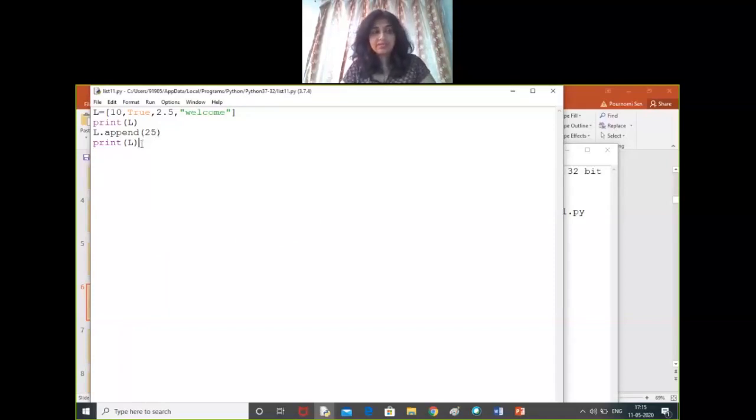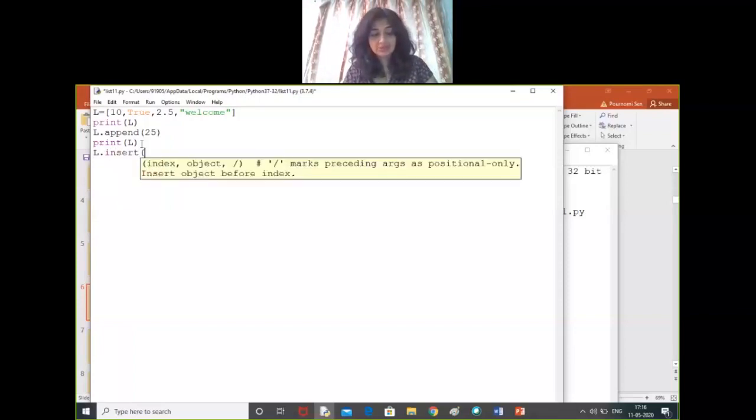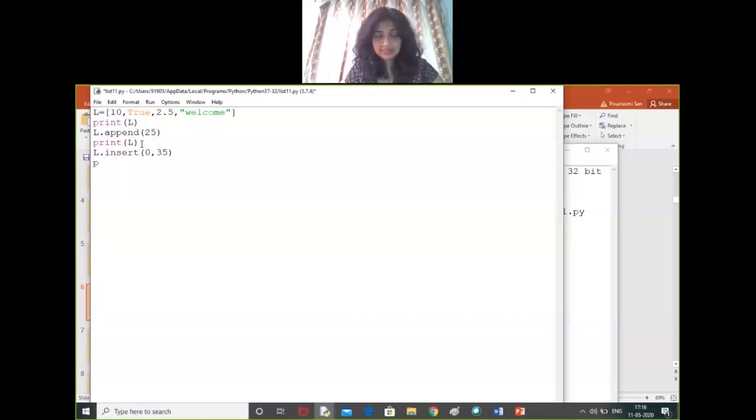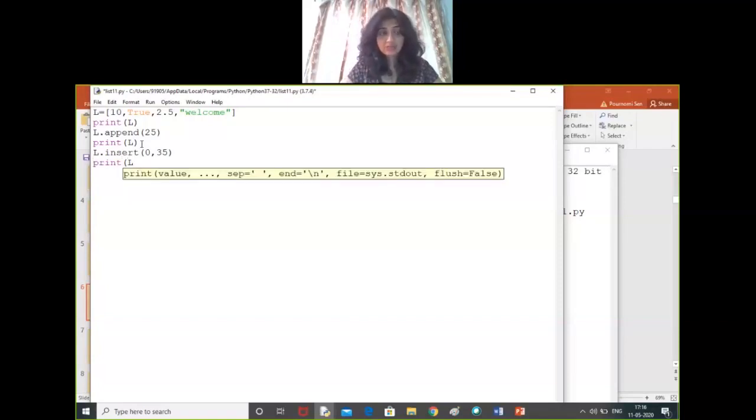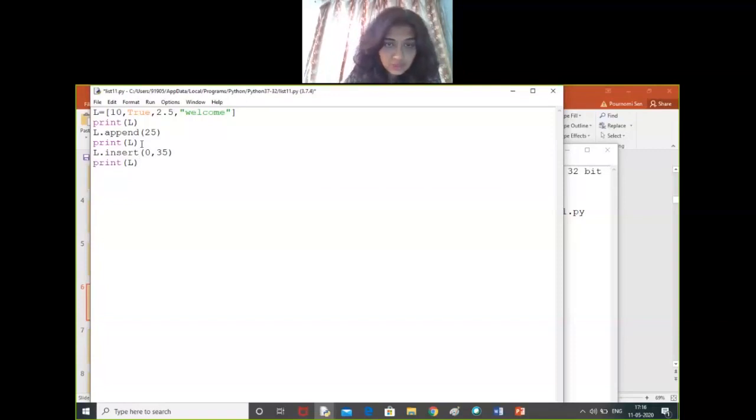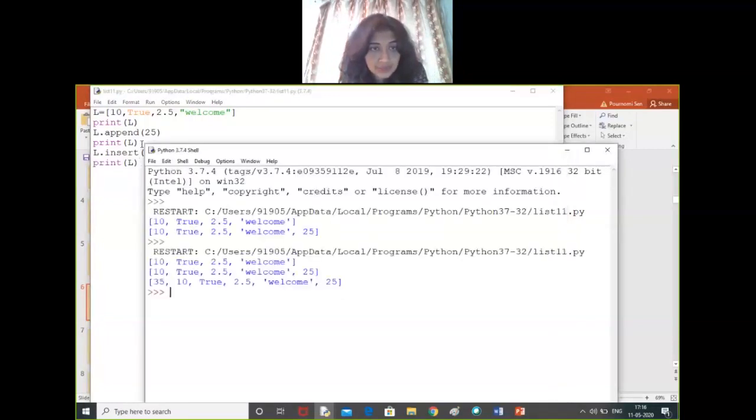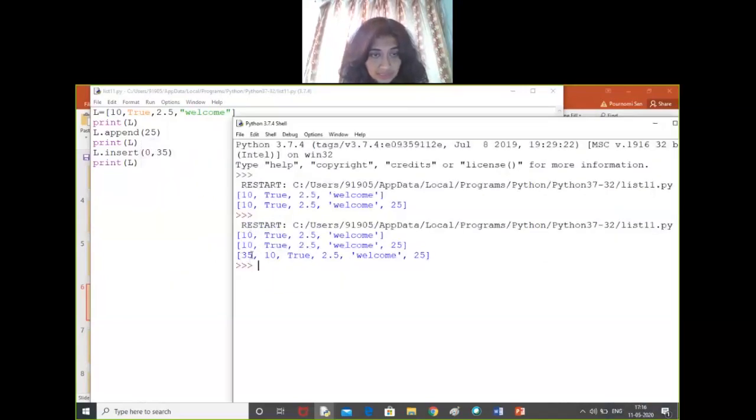Now, if we want to insert a particular element in a given position, then we'll be using the insert command. We'll just use insert, and first we'll give the index position. So I'm giving 0 and the element I'm giving is 35. So again let's print it. So at the 0th position 35 should be added. Let's check. Yes, as you can see, in the 0th position 35 is added.